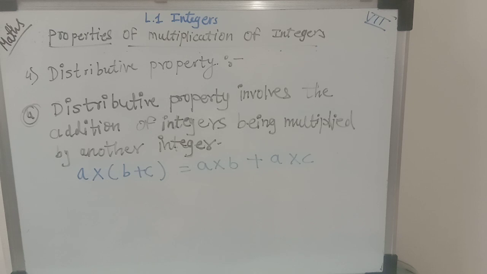When you are doing multiplication, this property is very important, because in this property two operations are involved while we are multiplying the integers.